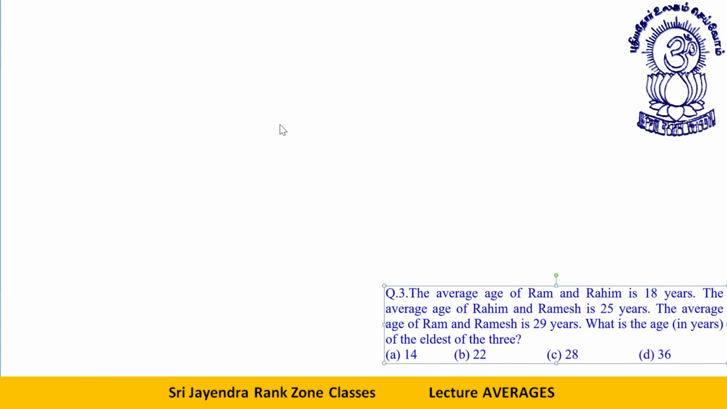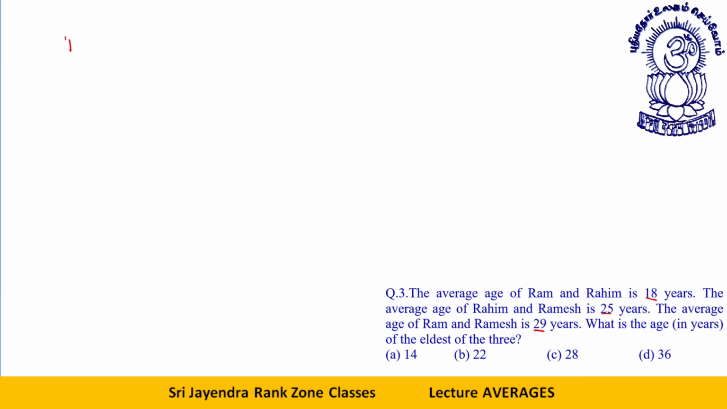The average age of Ram and Rahim is 18 years. The average age of Rahim and Ramesh is 25 years. The average age of Ram and Ramesh is 29. What is the age of the eldest of the three? See, students, we have Ram, Rahim, Ramesh. Ram and Rahim average 18, Rahim and Ramesh average 25, and the average of Ram and Ramesh is 29.